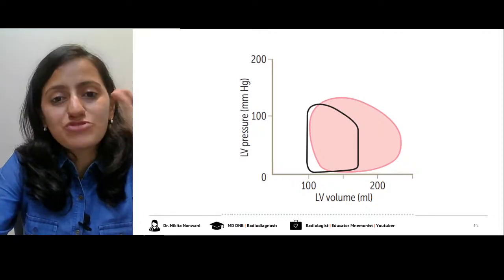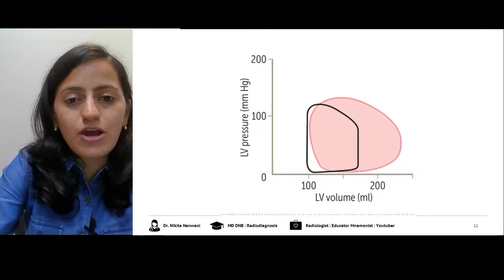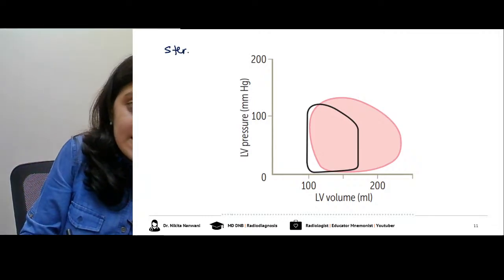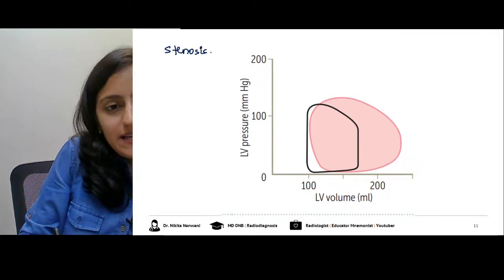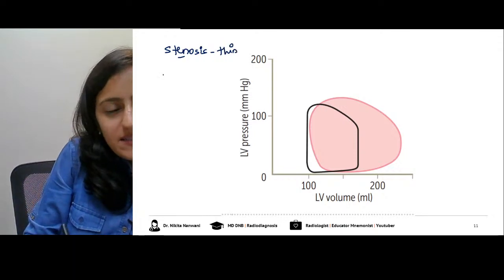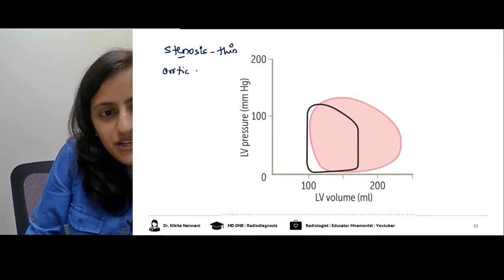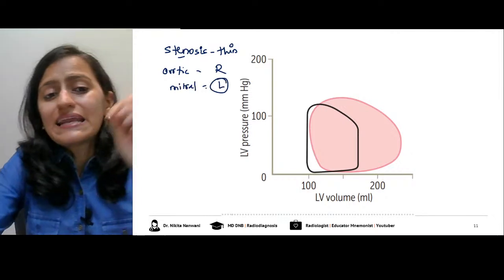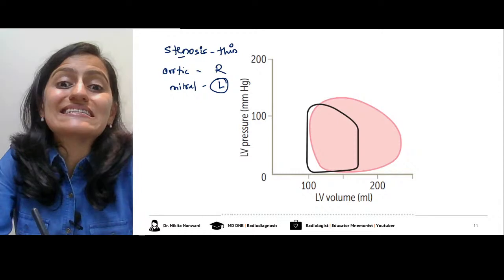Now apply the tricks: stenosis thin, aortic right, mitral left. Only this is what you need to remember. This is the crux of how to identify. Stenosis is thin, aortic is shift to the right, and mitral is shift to the left. Now tell me, what do you think is this one?